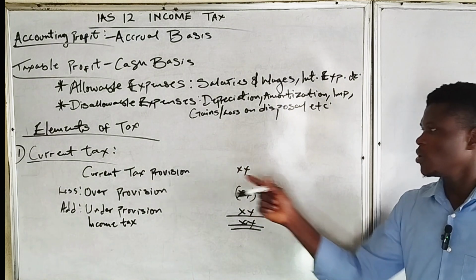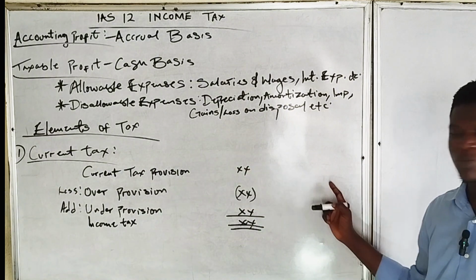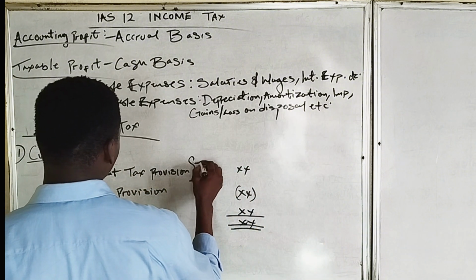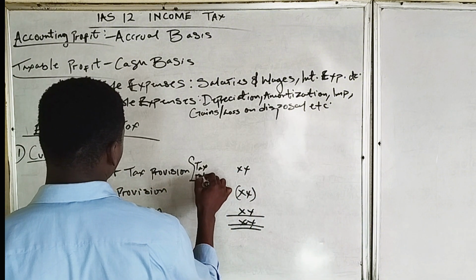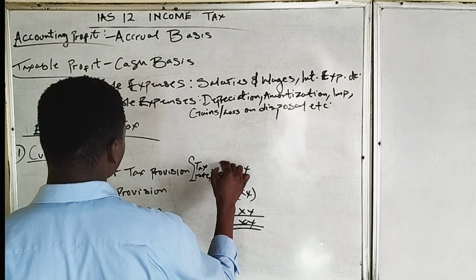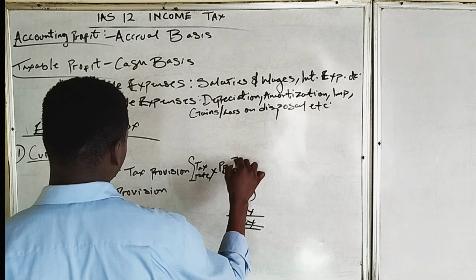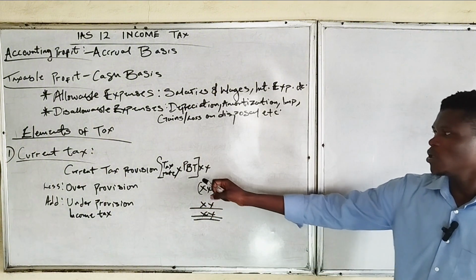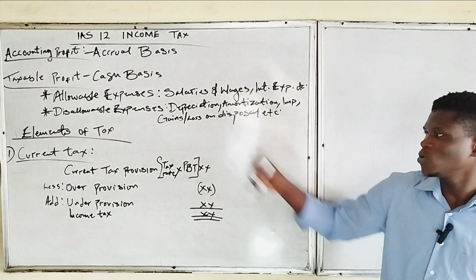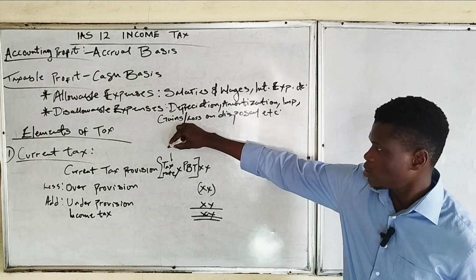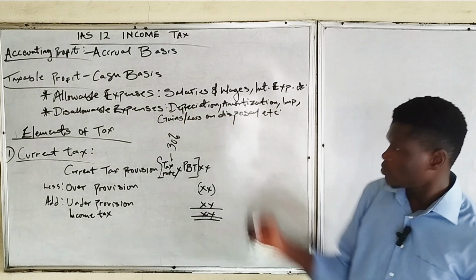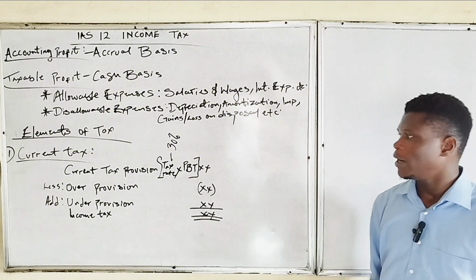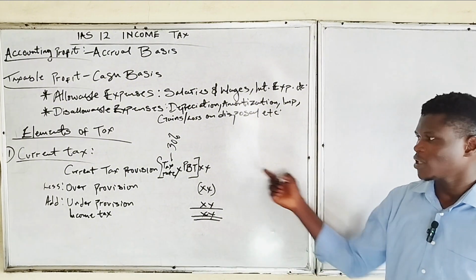Current tax provision is the tax rate multiplied by the profit before tax. Tax rate in most cases is 30%. Tax rate multiplied by the profit before tax. That's current tax provision.